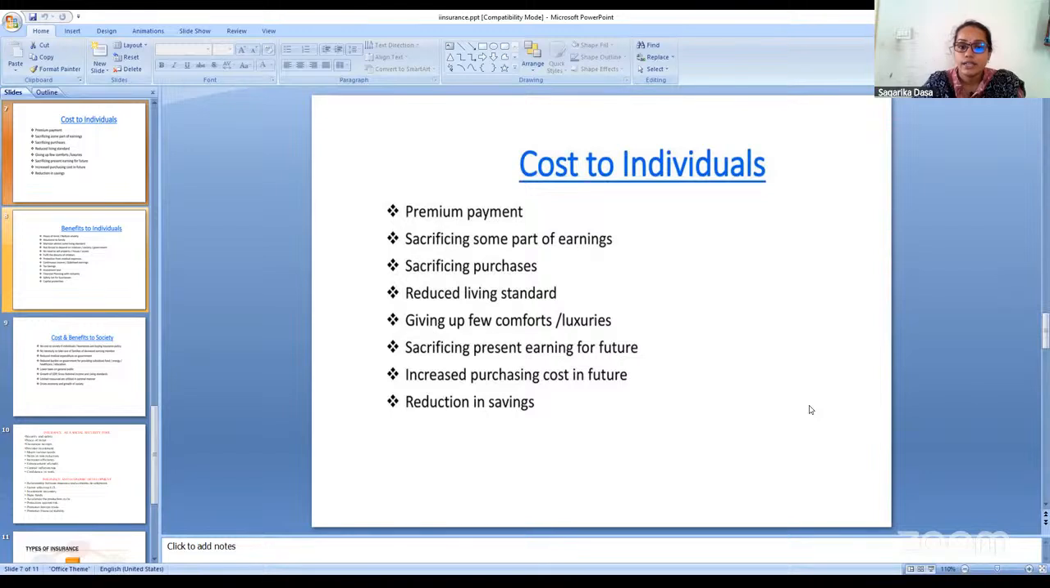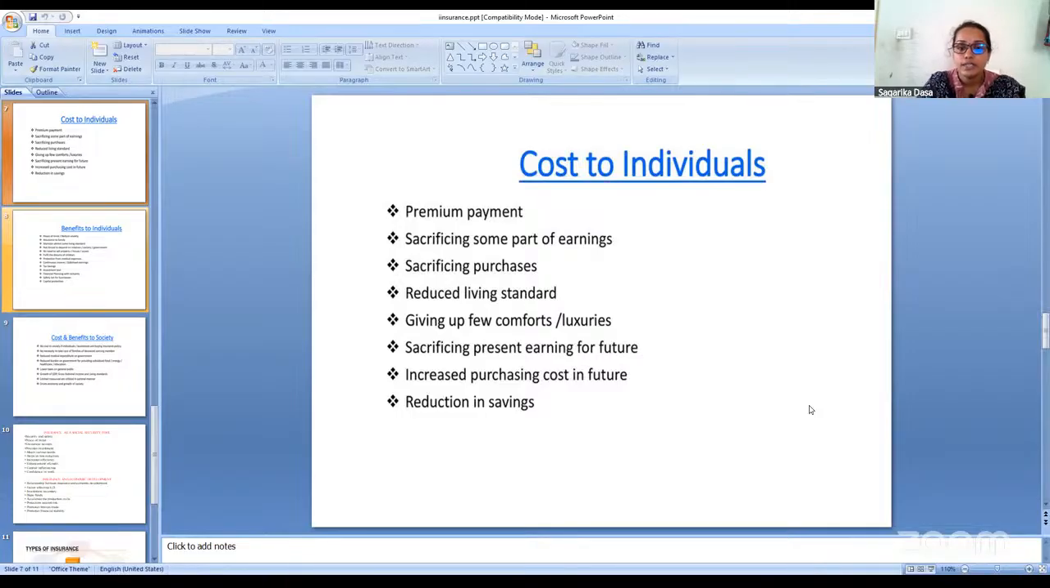Reduced living standard. The living standard of the individual will be reduced because we are paying the premium. We cannot purchase the other elements. Hence, reduced standard of living. Giving up few comforts or luxuries. When we are paying the premium, we cannot live up to the other comforts or other luxuries. Hence, it is a cost to the individual.